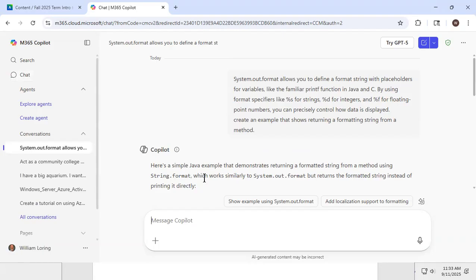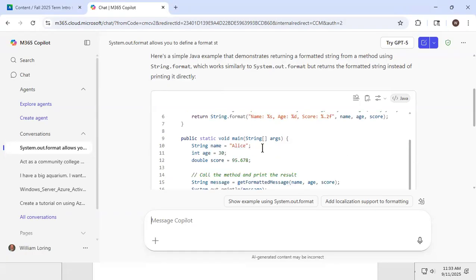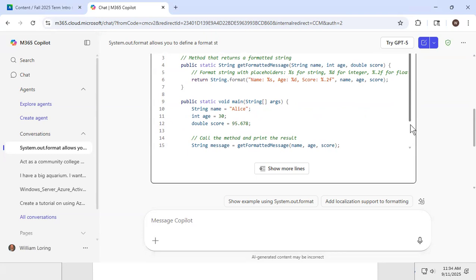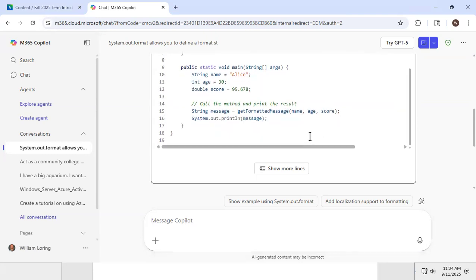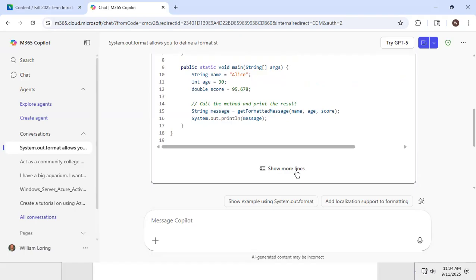We have the string. We can display it however we want, which is one of those decoupling principles, meaning that if we return this string from this method, how we display it is completely up to us. We don't have to rewrite the method. We would display it here, and then it'll be just fine. If I want to do this on a web page, or as a GUI, it doesn't matter. I've got the string all by itself. I can display it how I want to display it. Does that make sense? That way it's ready to go. It's ready to print. I just have to display it with my choice of how I want to display it.